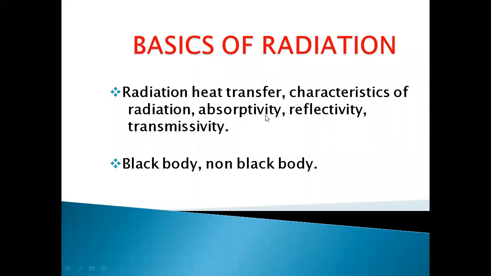And correspondingly, the bodies are called as black body, then this is white body, this is the diathermanous body. Okay. Then what is black body? Already we have discussed. That is, black body is one which absorbs all the radiations which are falling on that, and non-black body is one which only absorbs a certain percentage of radiation, and remaining may be reflected back. Okay, that's what exactly we discussed in the previous classes.